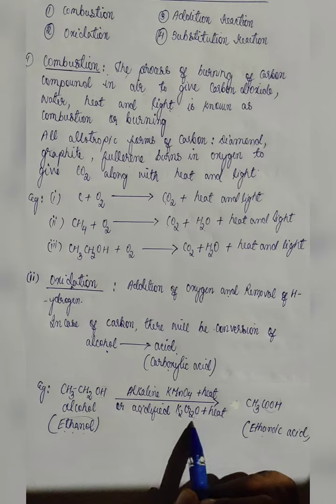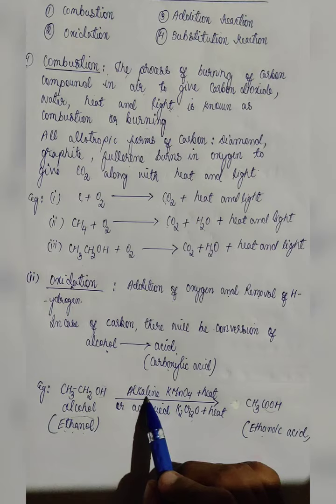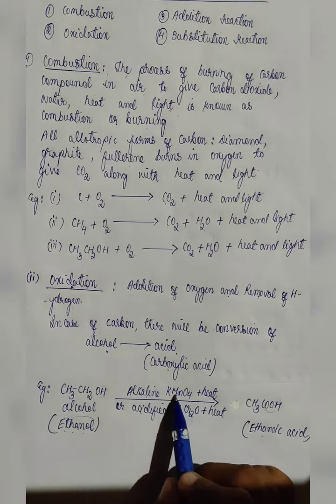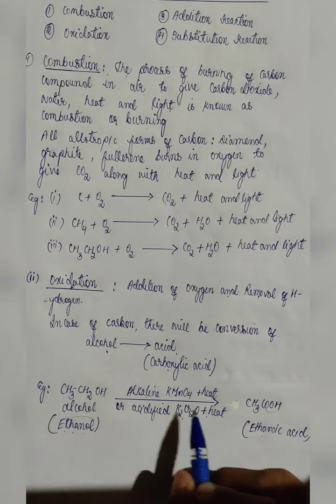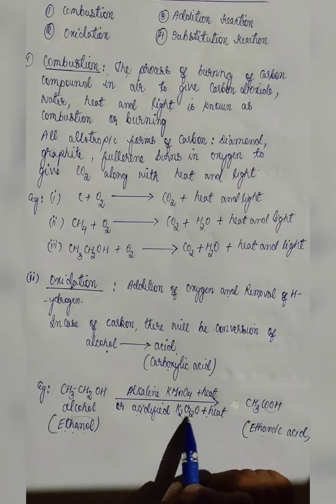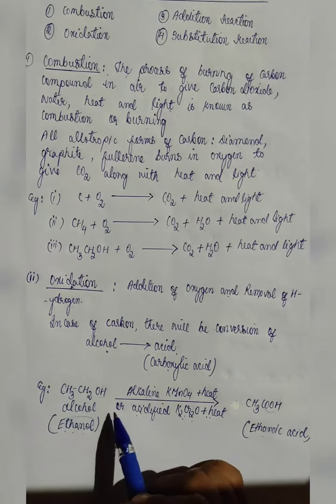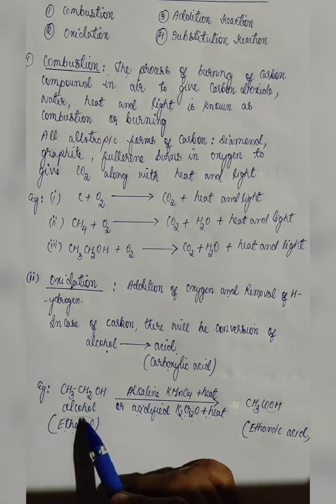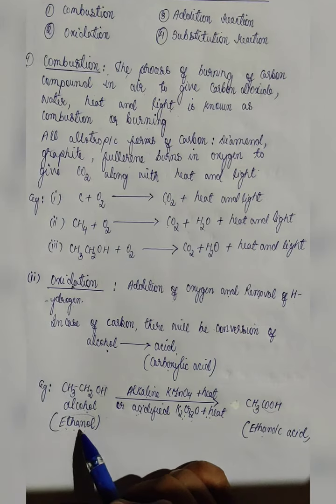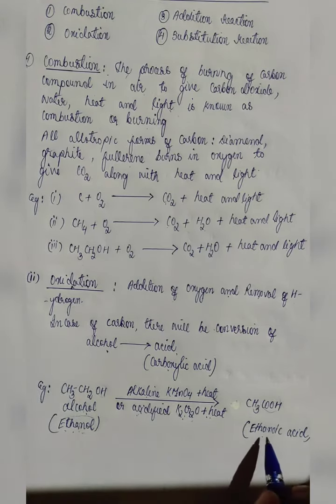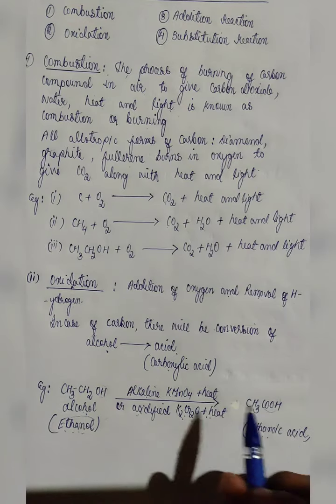The name of this compound is potassium dichromate. Either alkaline potassium permanganate will be heated or acidified potassium dichromate will be heated. Oxygen will be released. This oxygen will go and react with alcohol, that means ethanol, and this ethanol upon reacting with oxygen will get converted to ethanoic acid.